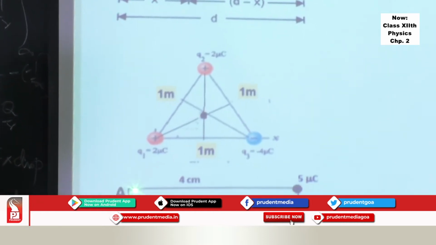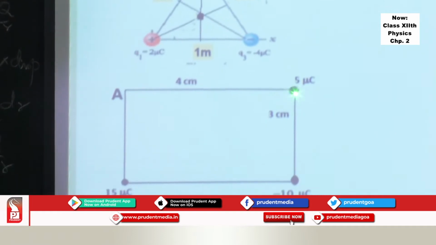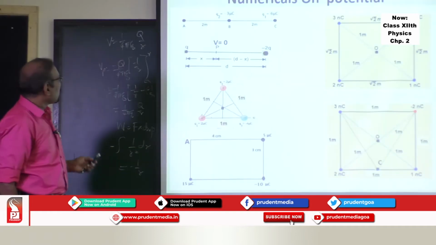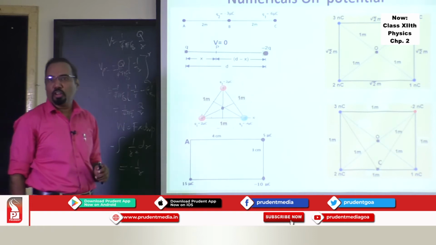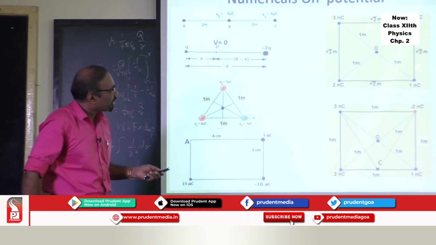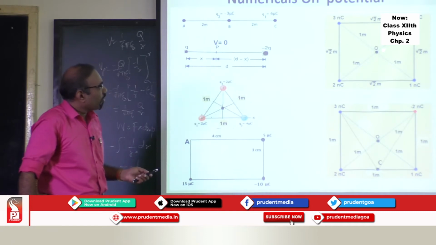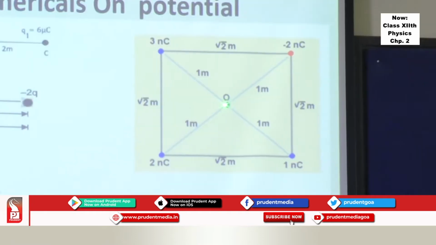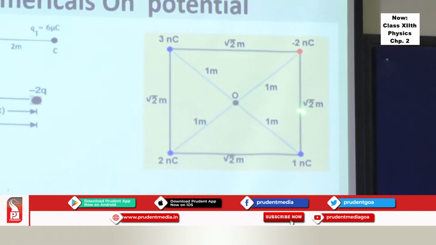Likewise, I can find the electric potential at this point due to this charge, this charge, this charge, since these dimensions are given. Use the same formula, 1 upon 4 pi epsilon 0 Q upon R, and get that. Suppose you have 4 charges in the vicinity and you have to find the potential at this point. We can again find it by finding the distances from the center to each of the 4 different charges.